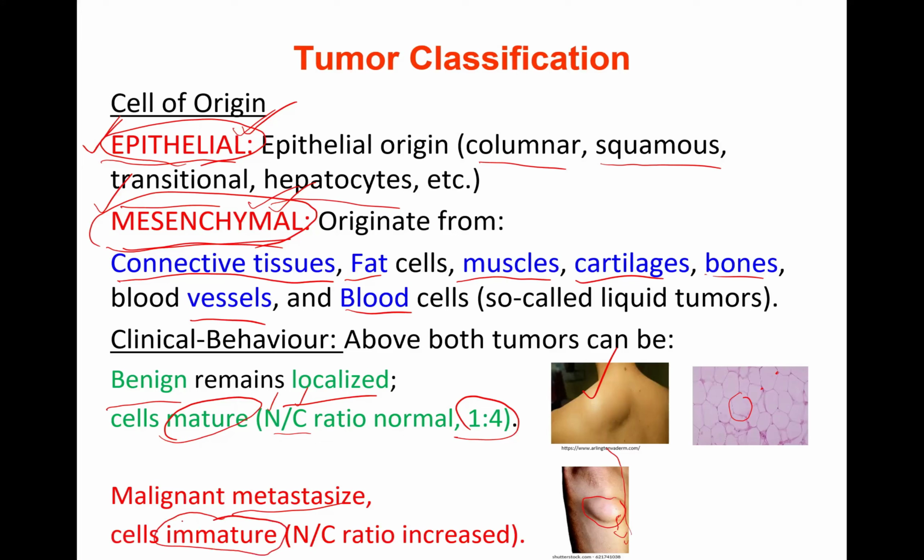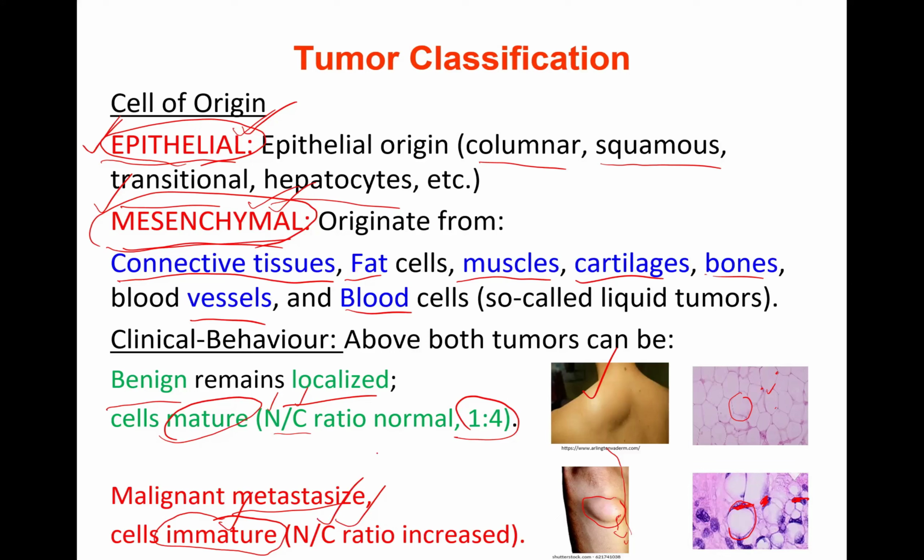Their nucleus is very big. They have more mutations. NC ratio is increased. NC ratio, nuclear cytoplasmic, so the nucleus becomes bigger. If you see this fat cell, it has a very tiny nucleus. But if you see these fat cells, they have a very big, prominent nucleus. So their nuclear cytoplasmic ratio is increased. So remember, a very important point: immature cells with increased NC ratio indicate a malignant tumor.